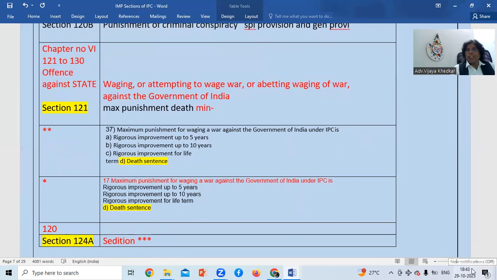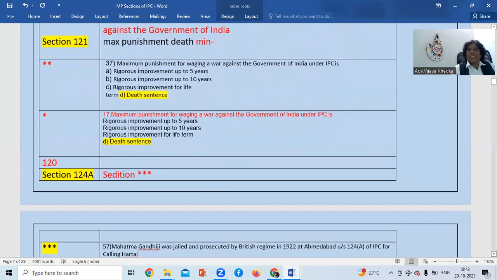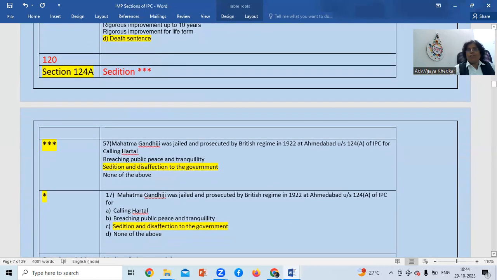And section 124A, this is also a favorite section regarding sedition. Sedition is treachery. Waging war is also sedition. The Mahatma Gandhi question has been asked 2 or 3 times. Mahatma Gandhi was jailed and prosecuted by the British regime in 1922 at Ahmedabad under section 124A.